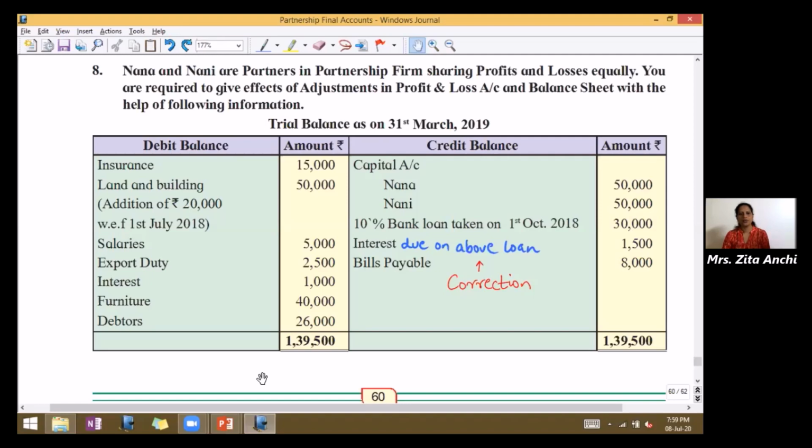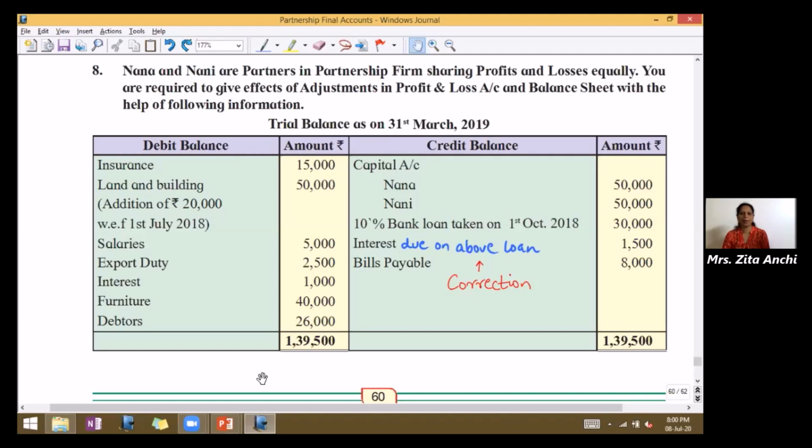You are required to give effects of adjustments in profit and loss account and balance sheet with the help of the following information. Now when I'm reading, I hope you have seen that they have said only profit and loss account and balance sheet, no trading account. Now, trial balance as on 31st March 2019.